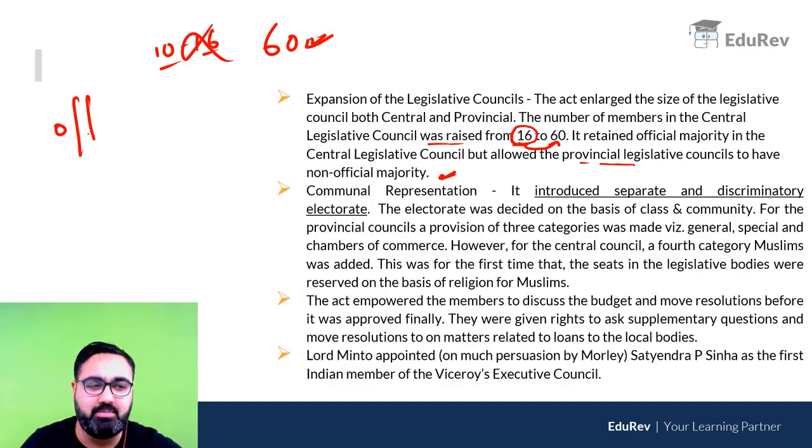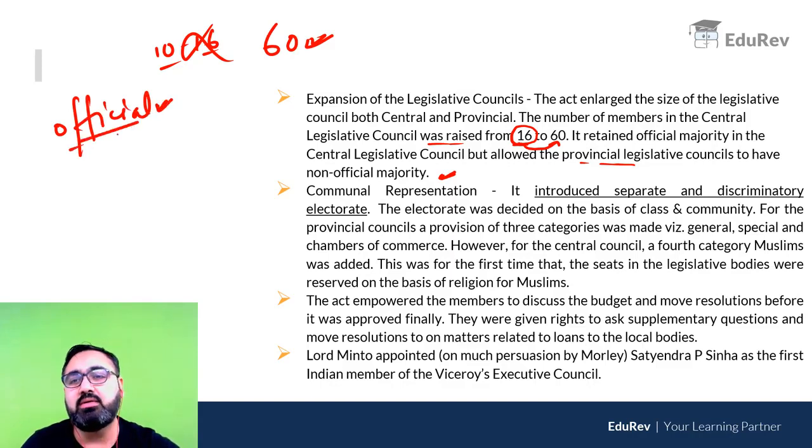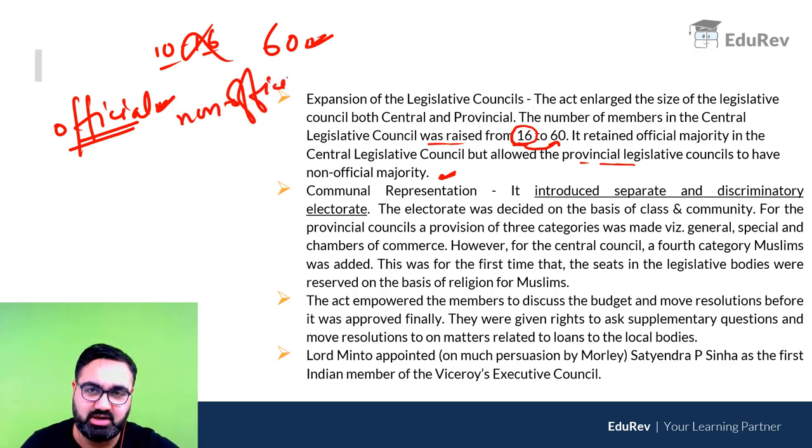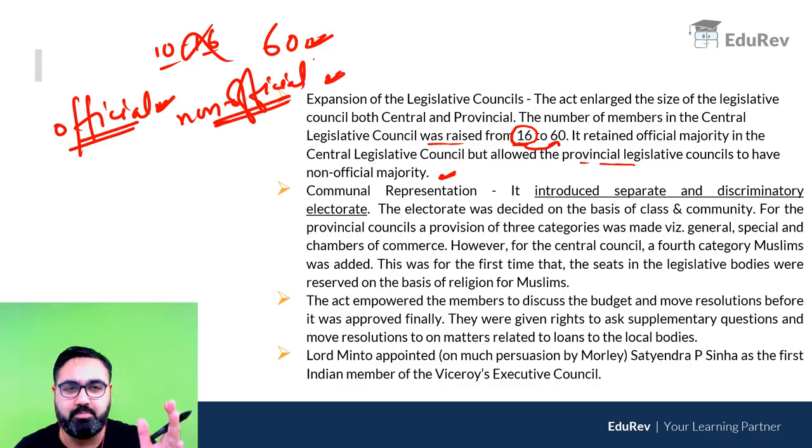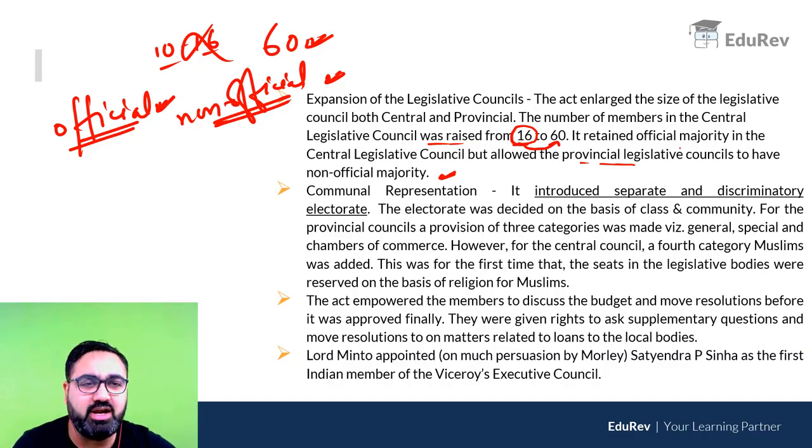Now there were two types of members in these councils, remember. There were the official members, meaning the members who were actually part of the British East India Company, and there were non-official members in the council, meaning those members who did not work for the company, who came from outside. So, the official majority in the Central Legislative Council was still retained, meaning out of these 60 members, the majority had to be official members, those who worked for the company only.